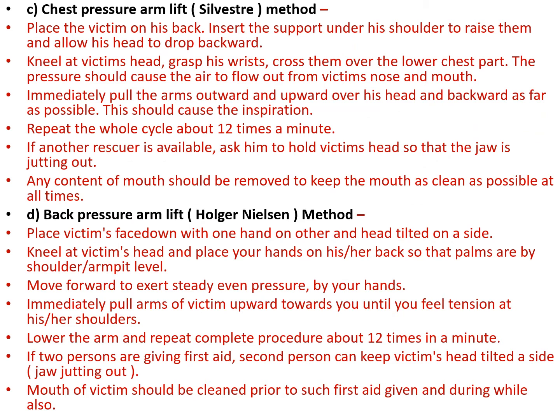Third one is chest pressure arm lift. This method is famous as the Sylvester method. In this method, place the victim on his back, insert a support under his shoulders to raise them and allow his head to drop backward. Kneel at the victim's head, grasp his wrists, cross them over the lower chest, and pressure should cause the air to flow out of the patient's nose and mouth.